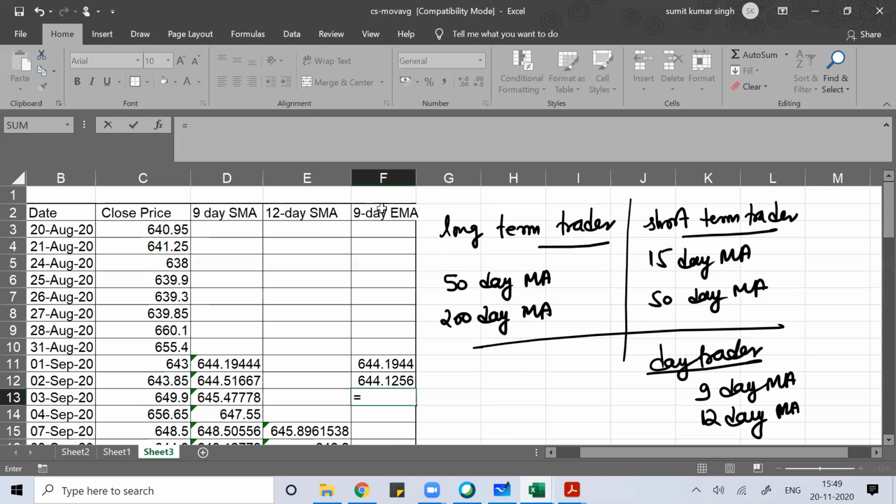Then for the next day, the exponential moving average will be today's closing price times 2 divided by 10, plus the previous exponential moving average times 1 minus 2 divided by 10.